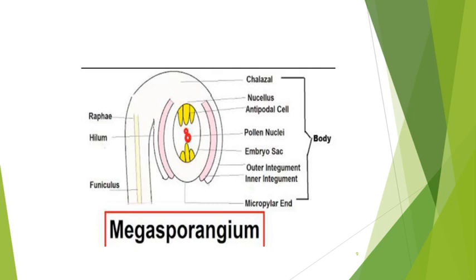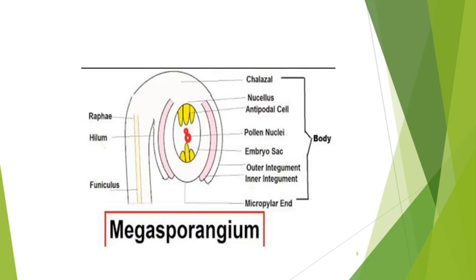Then two protective layers, outer integument and inner integument, surround the nucellus. Then there is a micropylar end opposite to the chalazal end. On the other hand, there is a structure known as raphe.